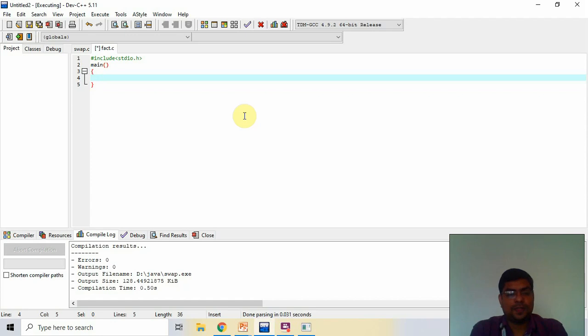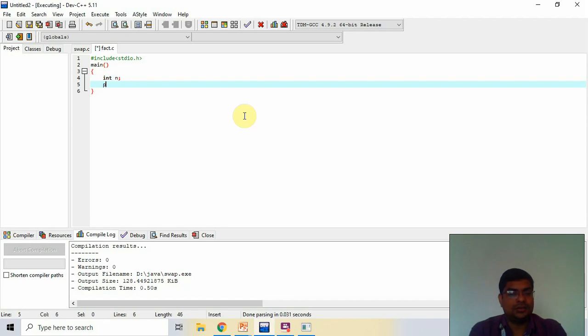Now I create for factorial. First I need a number to find the factorial. So I printf, enter a number to find factorial.